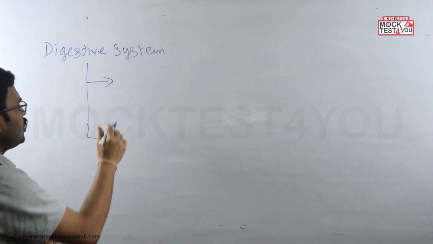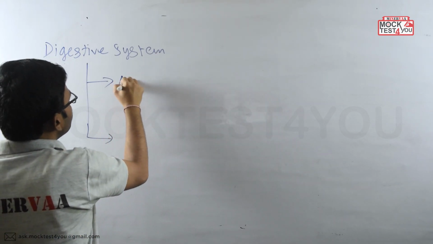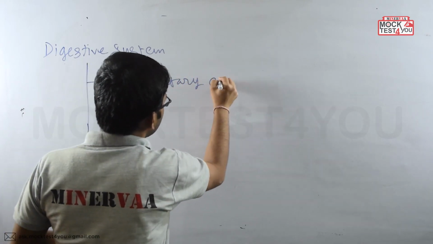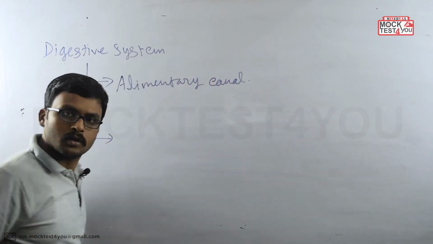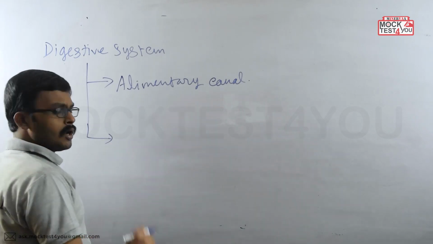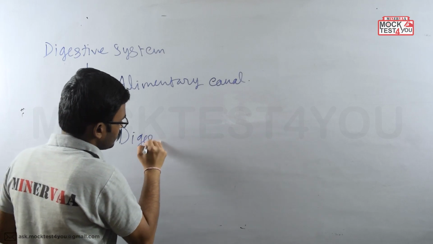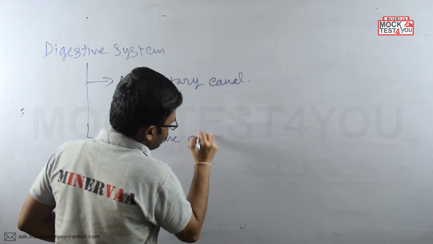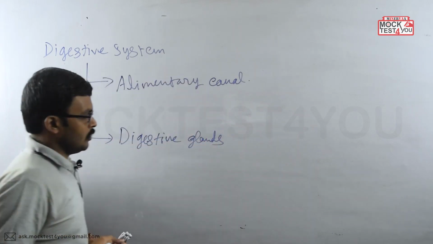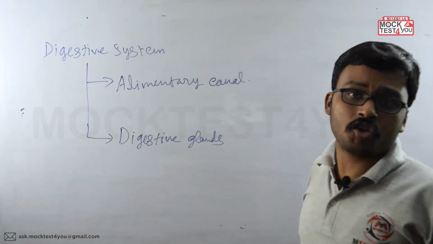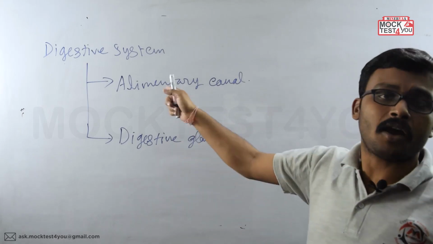The first one is alimentary canal. Alimentary canal. And the second one is the digestive glands.